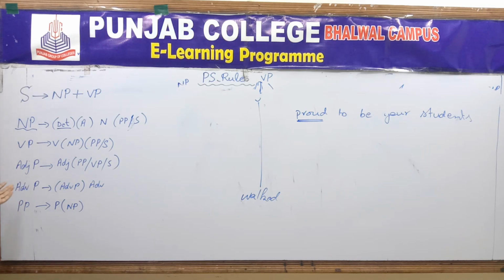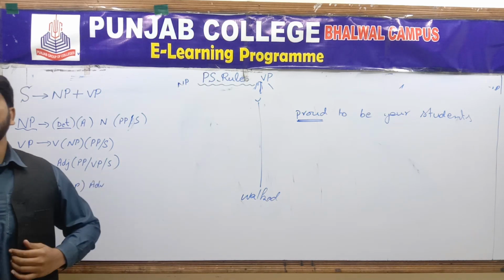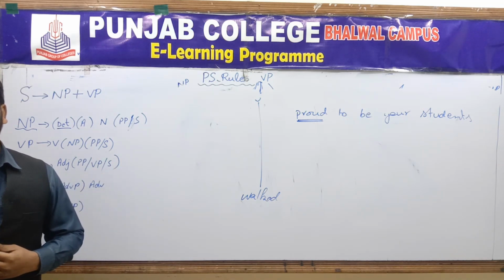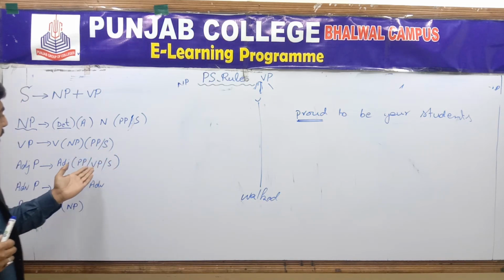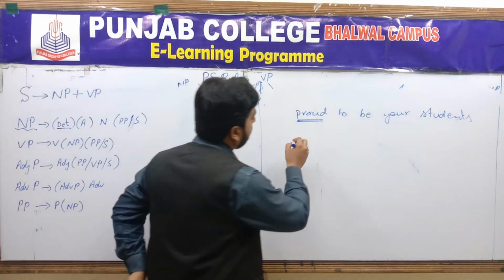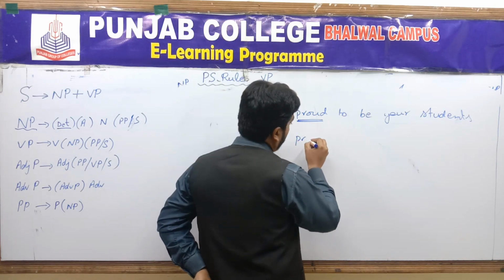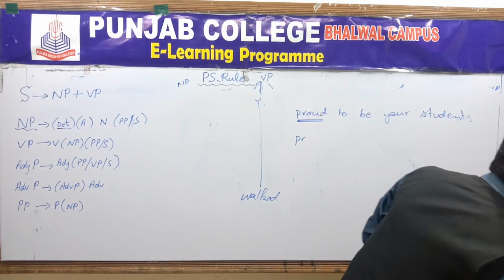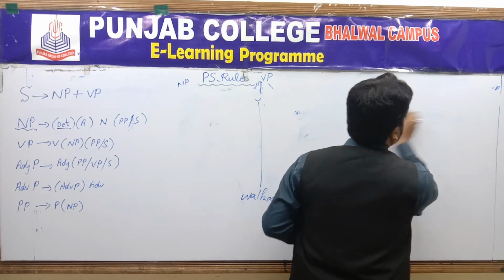And in the same way you can draw a tree diagram or labeling of these words. There may be a complete sentence, for example, proud that you have passed the exam. Let me draw a tree diagram of this one.